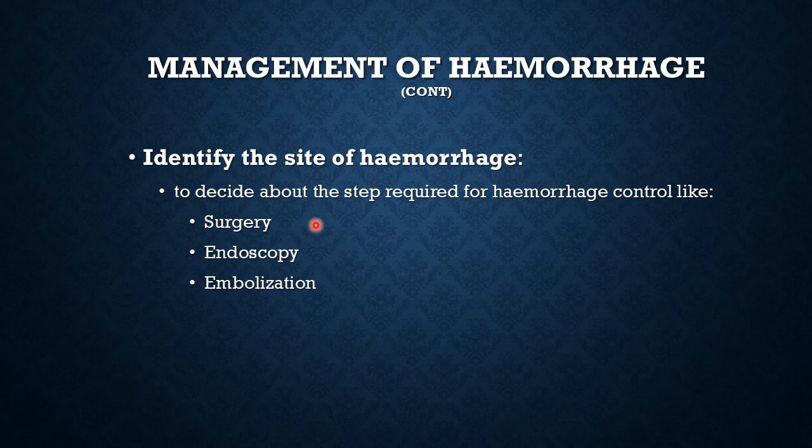Similarly, endoscopy for esophageal varices, and arterial embolization of the bleeding blood vessel for mesenteric tears or partial tears in the spleen. So you have to decide what to do for the patient. That is why it is important to know what options you have, and that is why you want to identify where the patient is bleeding from.